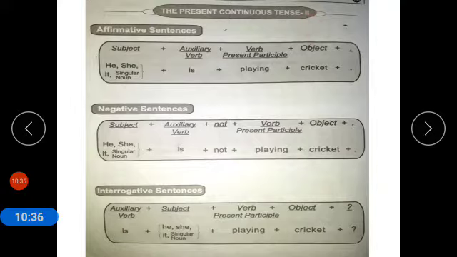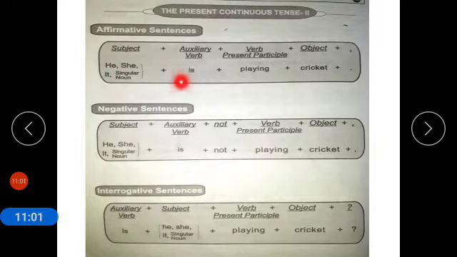Now coming to the second case of present continuous tense. We are using auxiliary is over here. The structure will be same. Subject, auxiliary verb, first form of verb plus ing, or you can say present participle verb, and object. So he, she, it or singular noun is used along with is.